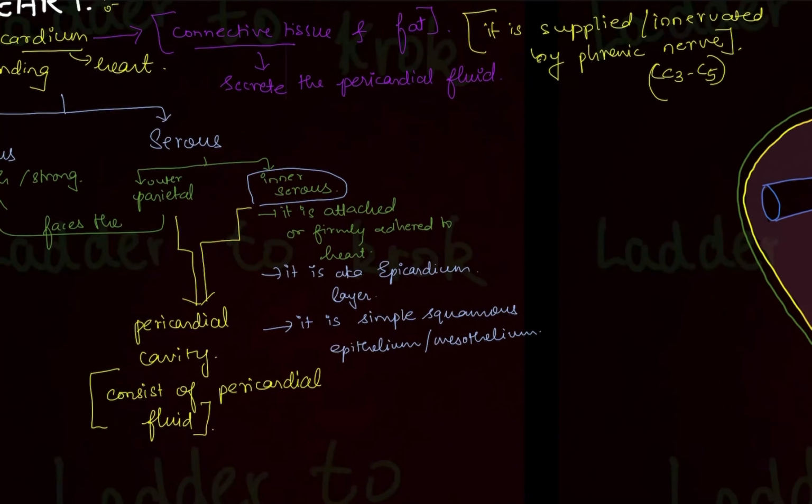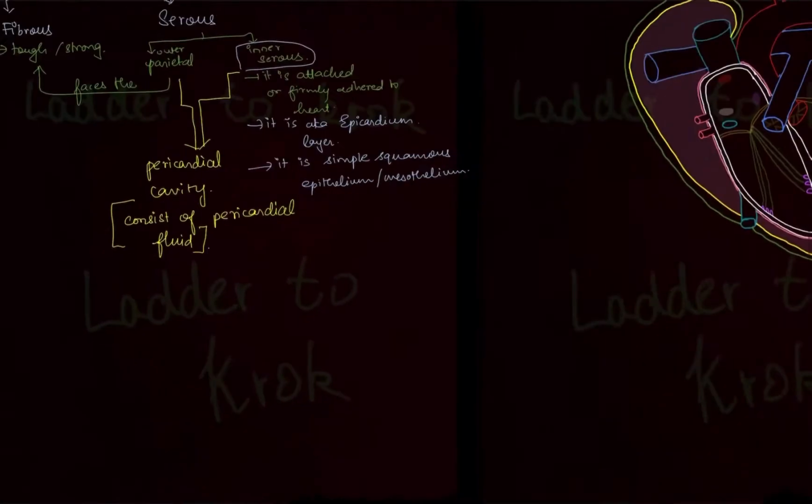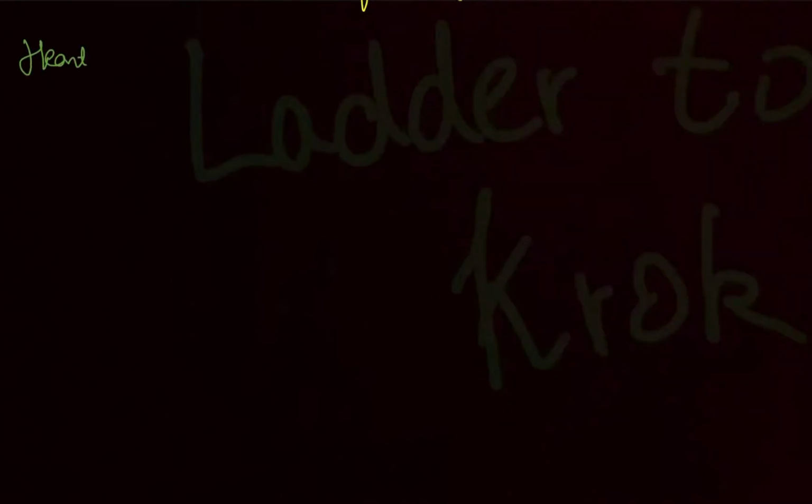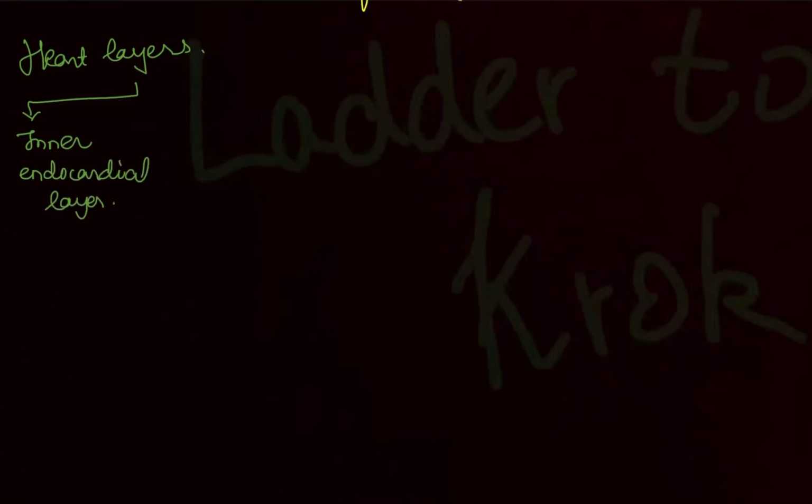Now let's know about the heart layers in detail. Write down the topic, heart layers. We will start from the inside to the outside. Very inside you have the inner endocardial layer. This inner endocardial layer lines the cavities and valves of the heart.